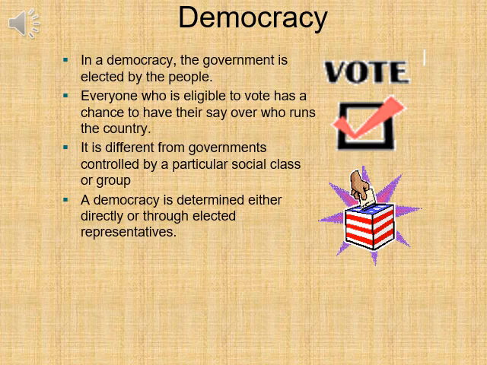So now it brings us to a democracy. In a democracy, the government is elected by the people. Everyone who is eligible to vote has a chance to have their say over who runs the country. Now, this is different from governments controlled by a particular social class or group. A democracy is determined either directly or through elected representatives.